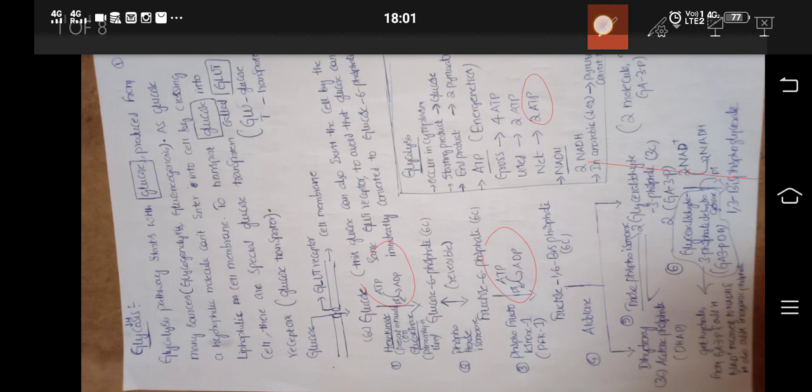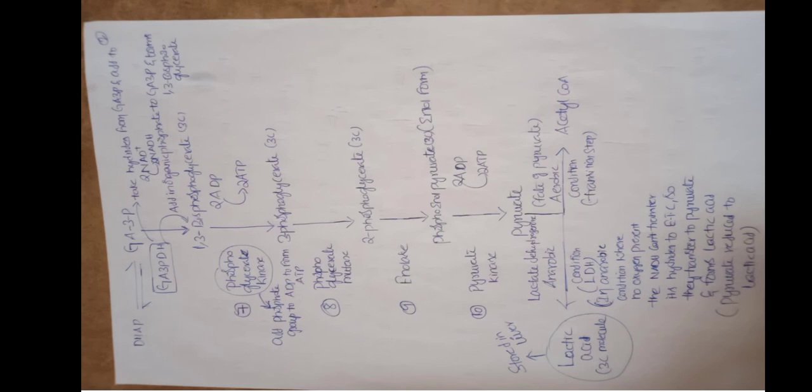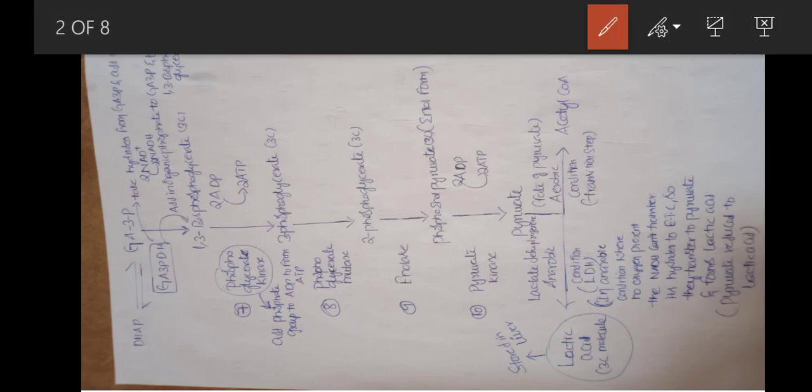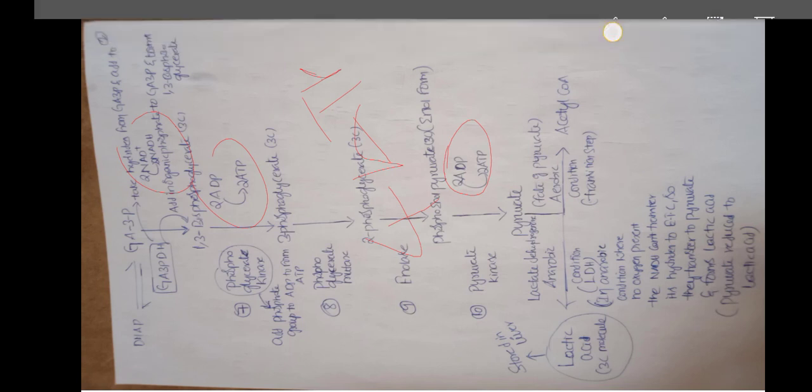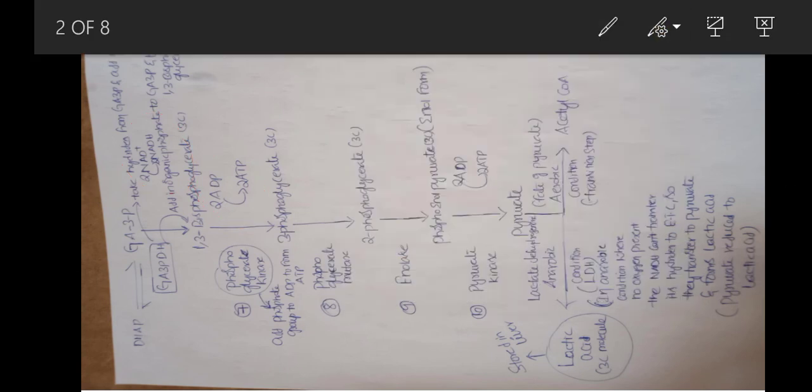Here 2 ATPs are released, and here also 2 ATPs are released, so there are 4 ATPs in total. Among that, in the beginning 2 ATPs are utilized, so the total net is 2 ATPs. How many NADH? Here 2 NADH are released. This is the energetics of the glycolysis pathway. Thank you, students.